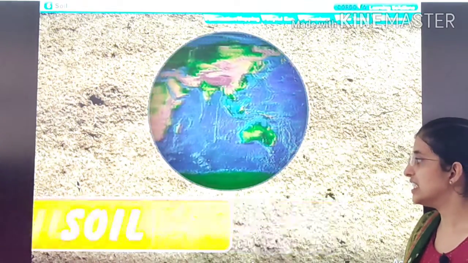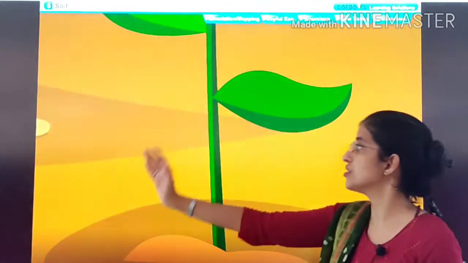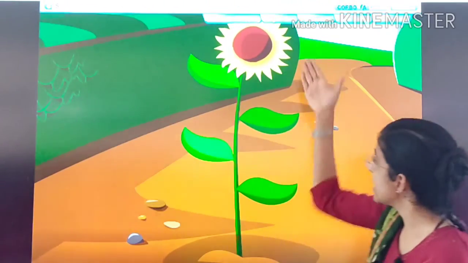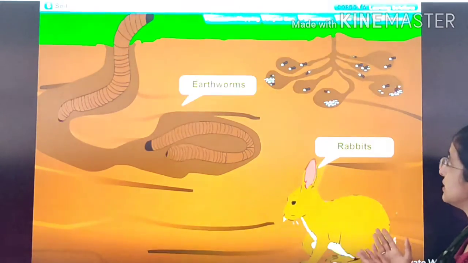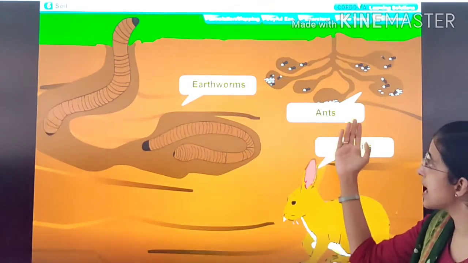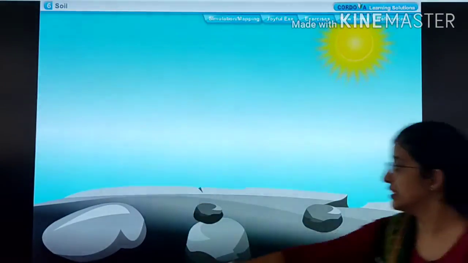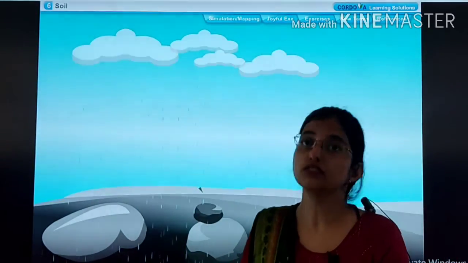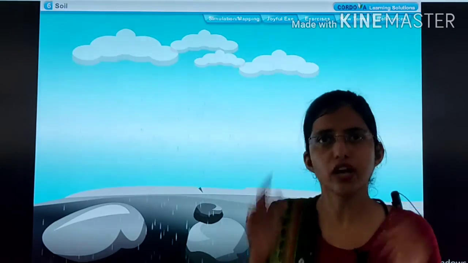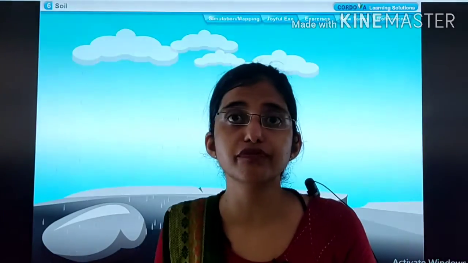Children, soil is a very valuable natural resource for us. Okay, many plants grow in soil. Okay, and many animals live in it, like rabbits, earthworms, ants. All these animals live in soil. But have you ever wondered how soil is formed?